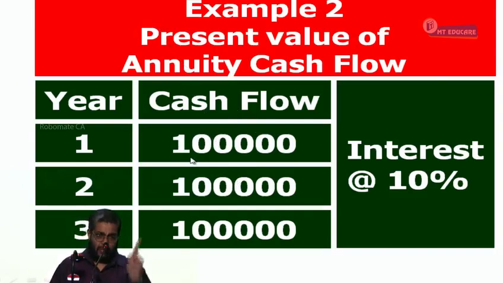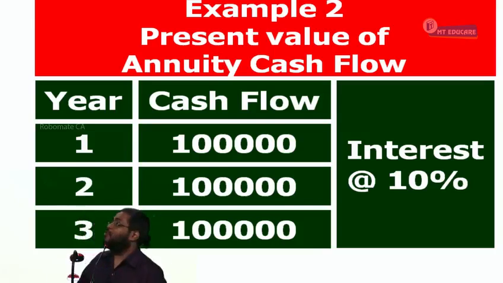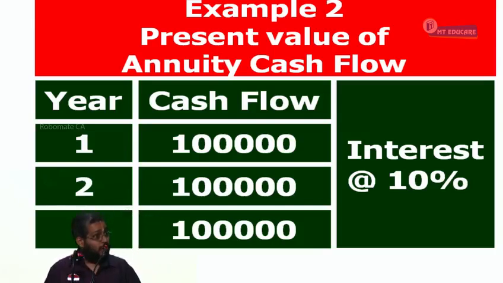1 lakh received after 1 year, 1 lakh received after 2 years, 1 lakh received after 3 years is equal to 3 lakhs today. True or false? False. It should be less than 3 lakhs. Obviously, it is not. How to calculate this? I can view this as 3 single cash flows. Discount 1 lakh with the present value factor for 1 year, another 1 lakh with the present value factor for 2 years, and then the present value factor for 3 years. Take 3 single cash flows and then add it.